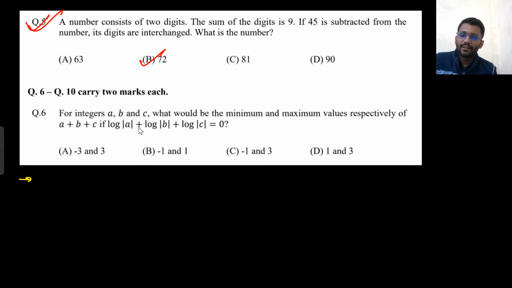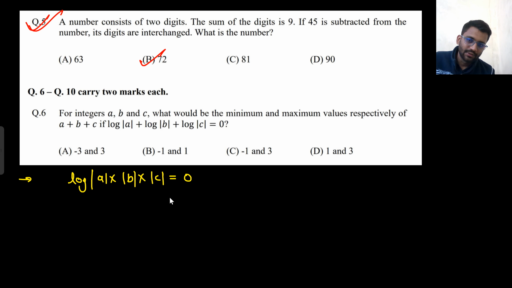For integers a, b, and c, what will be the minimum and maximum value respectively of a plus b plus c if log a plus log b plus log c is equal to 0? So from here you can say log of mod a into mod b into mod c is equal to 0. That means mod of a into mod of b into mod of c is equal to 1, because this was in log, so this has to be 1.